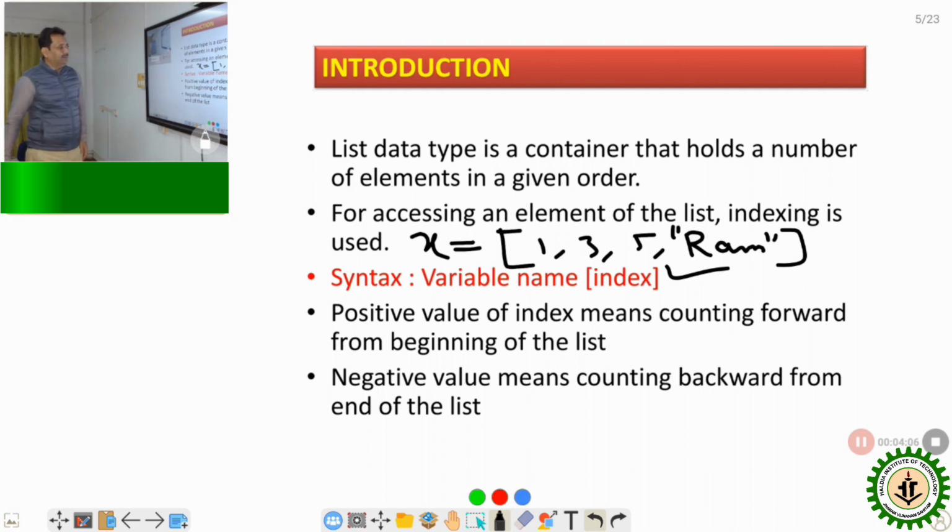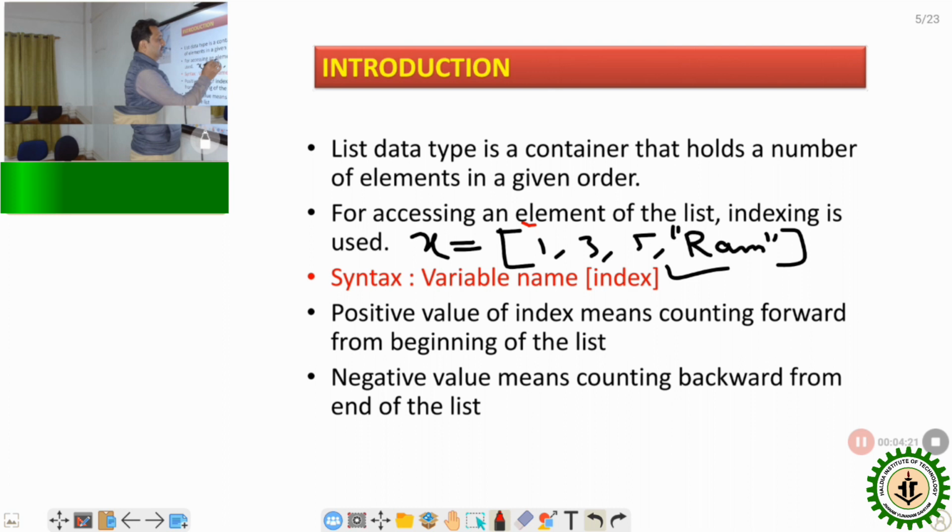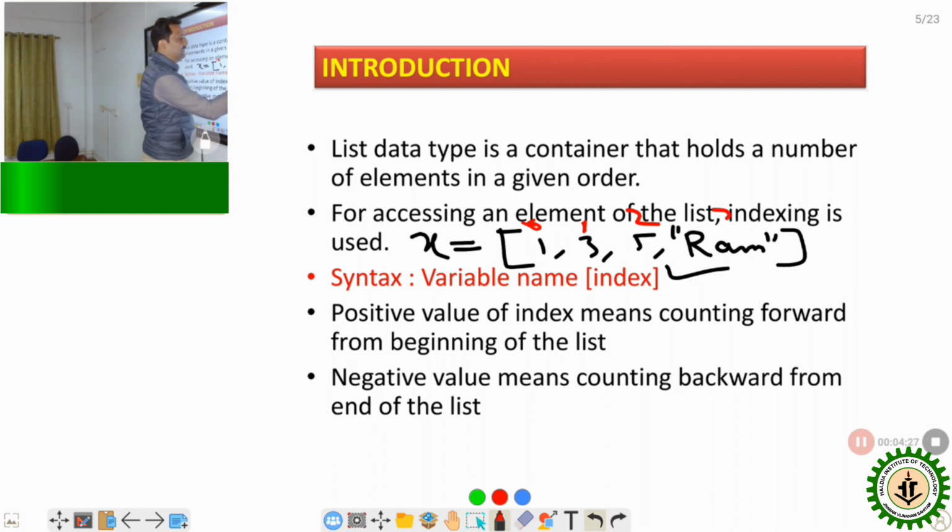So what is the meaning of that? Here, this is the variable name, x, and this one is the indexing, zero indexing. This is indexing 0, this is indexing 1, this is indexing 2, this is indexing 3.